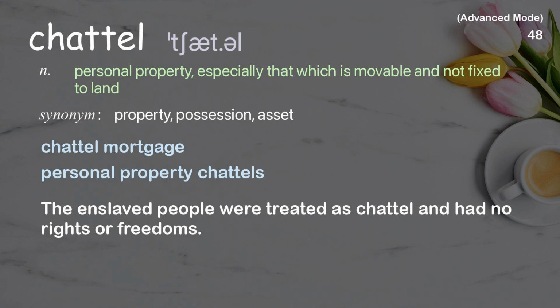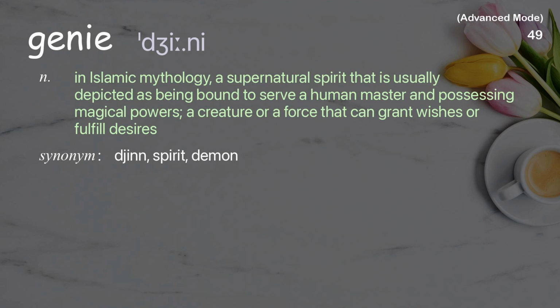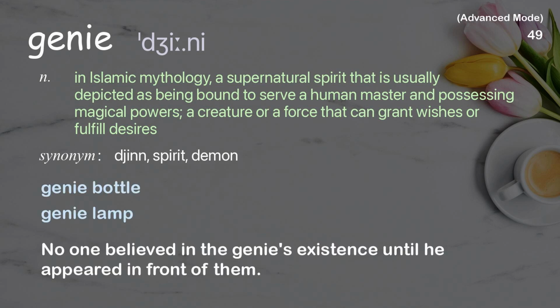Genie. In Islamic mythology, a supernatural spirit that is usually depicted as being bound to serve a human master and possessing magical powers; a creature or a force that can grant wishes or fulfill desires. Examples: Genie bottle, genie lamp. No one believed in the genie's existence until he appeared in front of them.